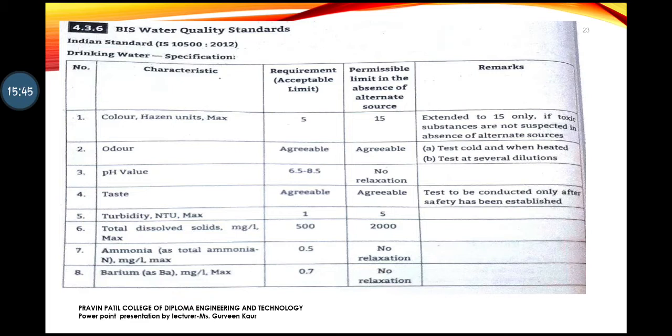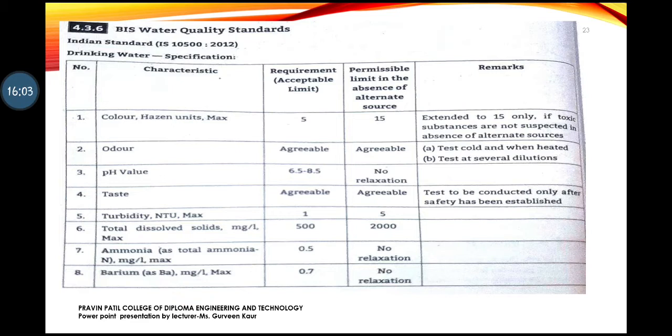Suppose the color of the water is different, then the concentration will be higher. Drinking that type of water will be difficult, not a good thing. So they are checking the concentration of the water.